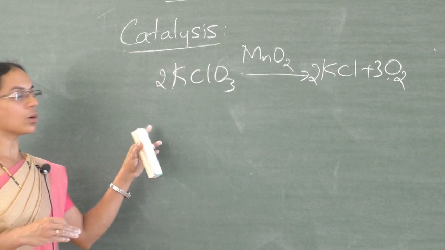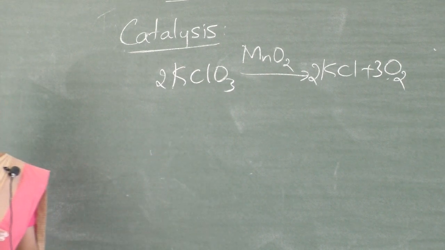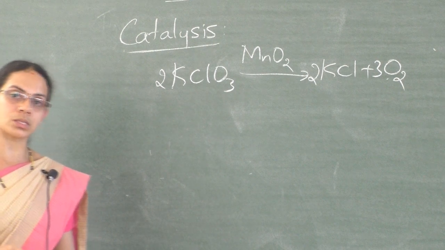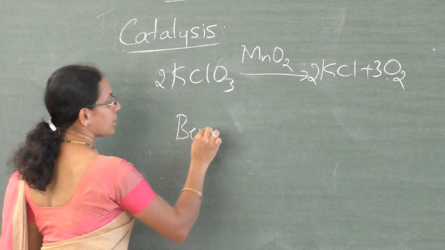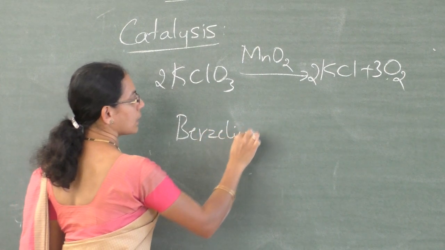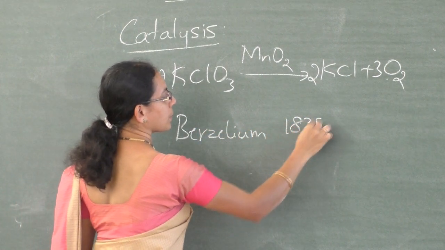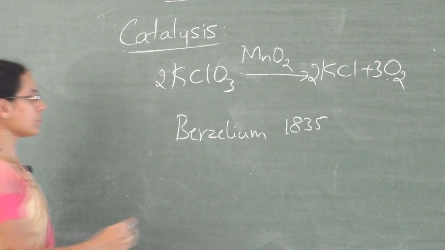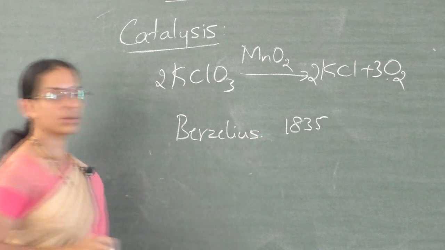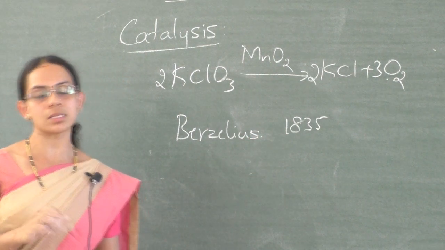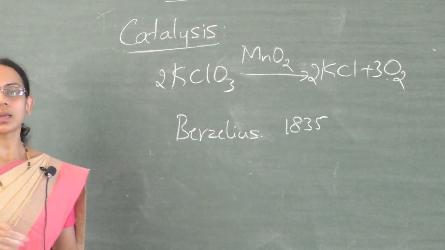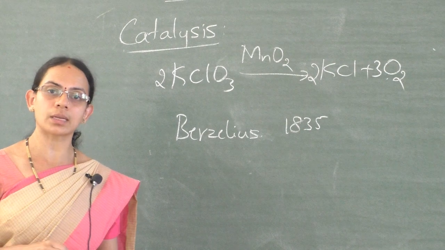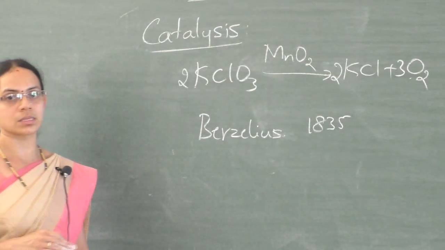and the effect of these foreign substances on the rate of reaction was first studied by a scientist called Berzelius in 1835, and he gave the name catalyst for those foreign substances. And the process that takes place in the presence of a catalyst is called catalysis.